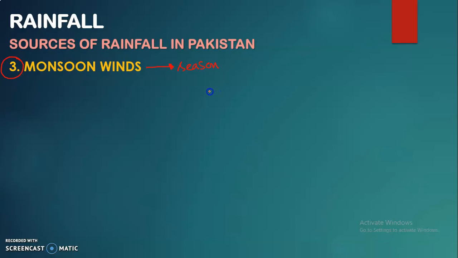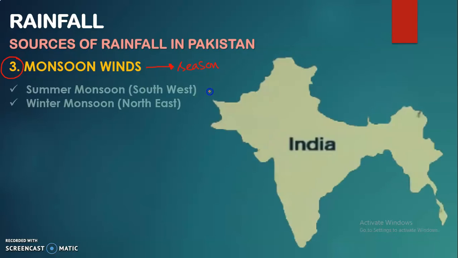So when we talk about the monsoon winds, these are the seasonal winds that blow during summer and winter. So let's see that. The summer monsoons are the ones coming from the southwest in Pakistan, and the winter monsoons are the ones coming from the northeast of Pakistan. Now this portion over here is the southwest portion of Pakistan, and that is the northeast portion of Pakistan.